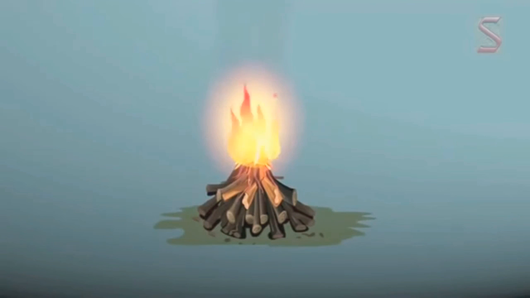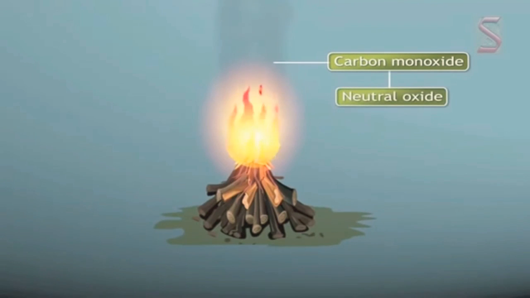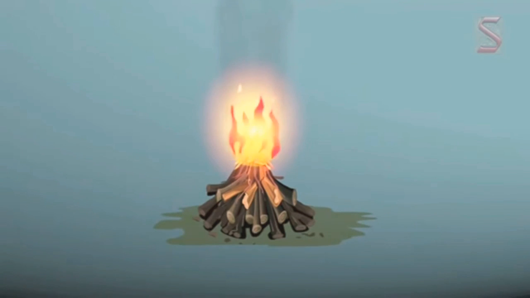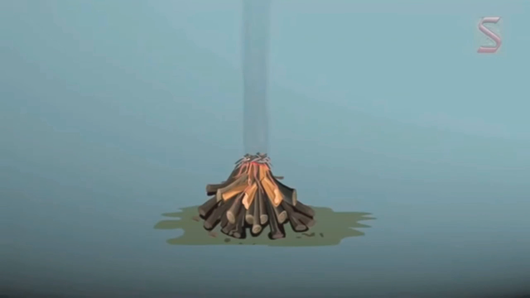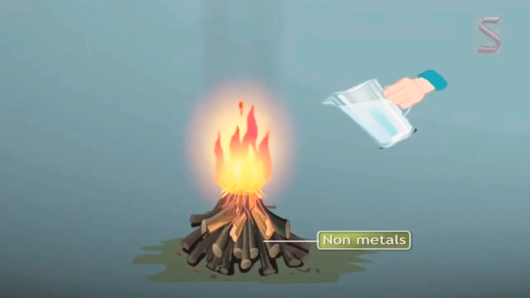So far we have seen that metals and non-metals both react with oxygen and form the respective oxides. Metallic oxides are basic in nature, non-metallic oxides are acidic in nature. Non-metallic oxides we can find in the atmosphere, such as carbon dioxide, nitrogen dioxide, and many more. When we do the litmus test, we can easily find that blue litmus turns red in color.